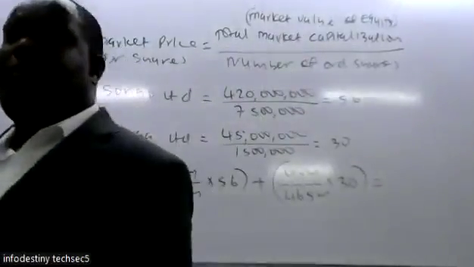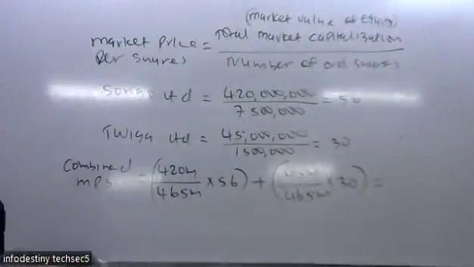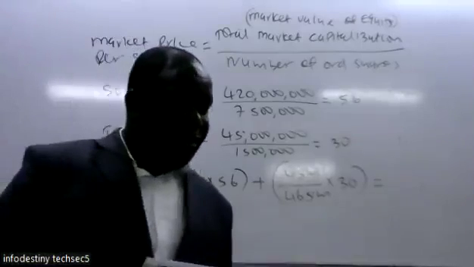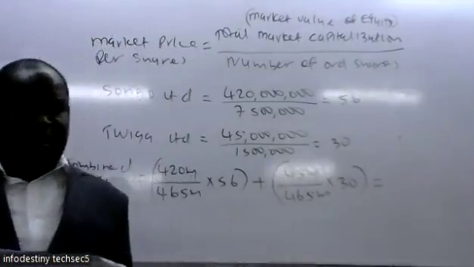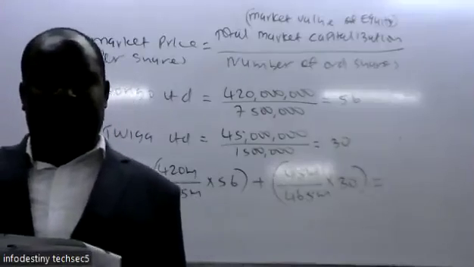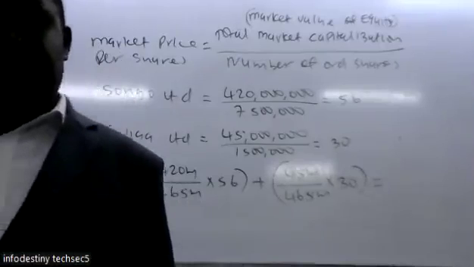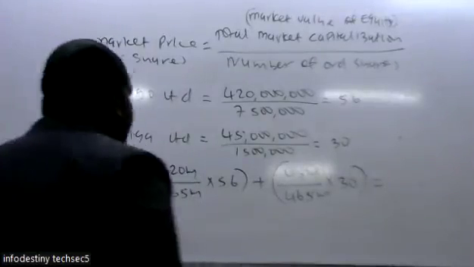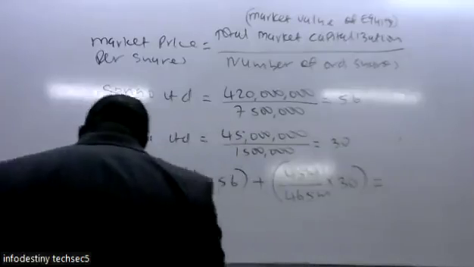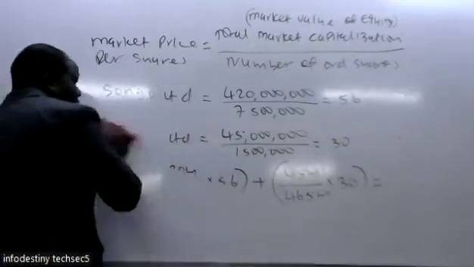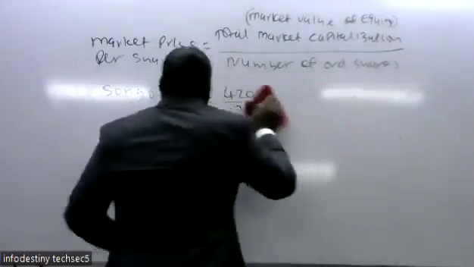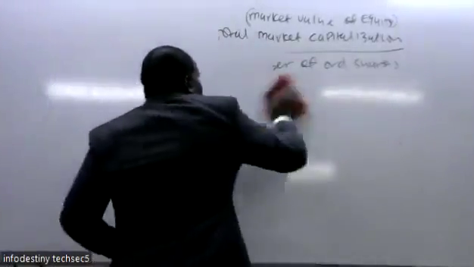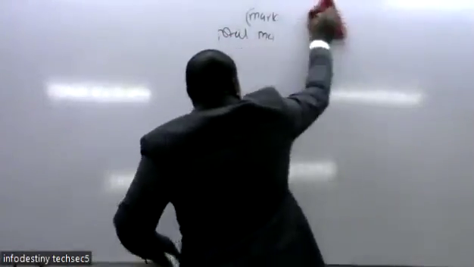We now go to the Roman letter 2. When it comes to the Roman letter 2, they were asking for the post-acquisition earnings per share, if Twicker Limited shareholders are offered a share of 30 shillings for share, in a share for share exchange. Remember, when it is a share for share exchange.